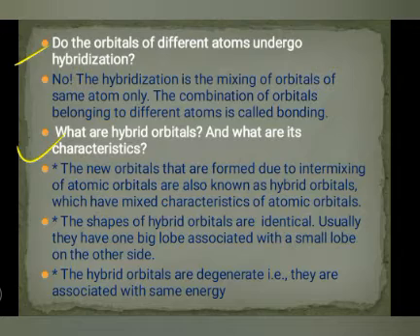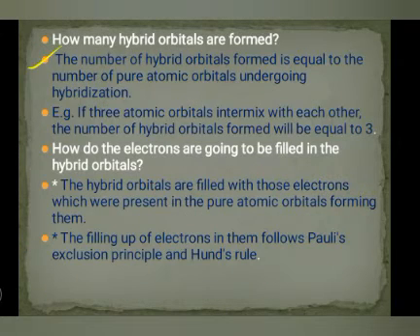The shapes of our hybrid orbitals are identical, and usually they have one big lobe associated with a small lobe. The hybrid orbitals are degenerate, they are associated with the same energy. So how many hybrid orbitals are formed? The number of hybrid orbitals formed is equal to the number of pure atomic orbitals undergoing hybridization, that we are going to study next.